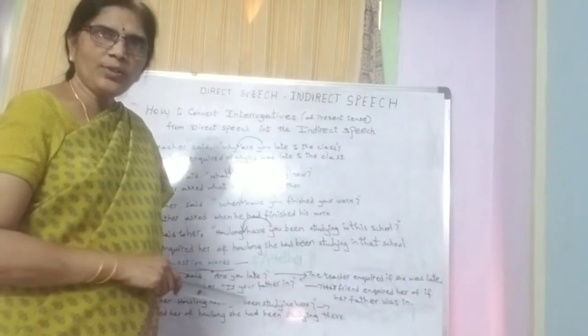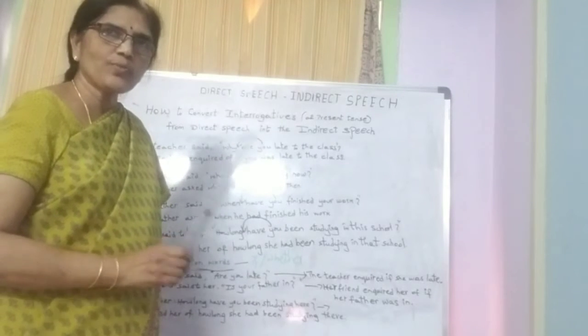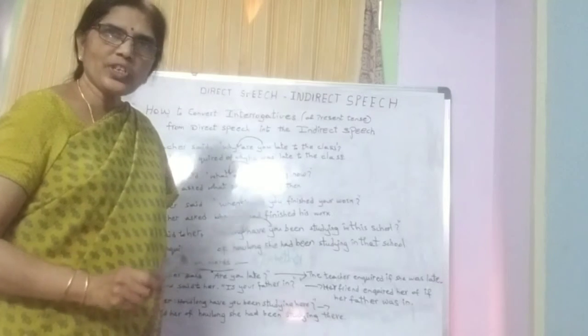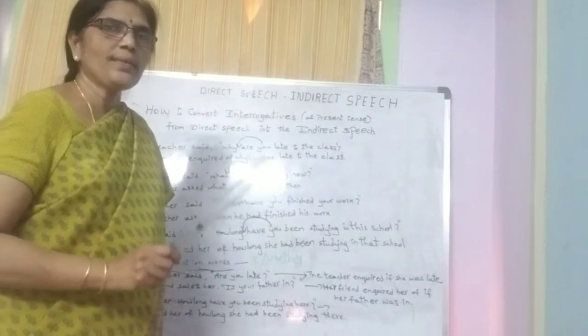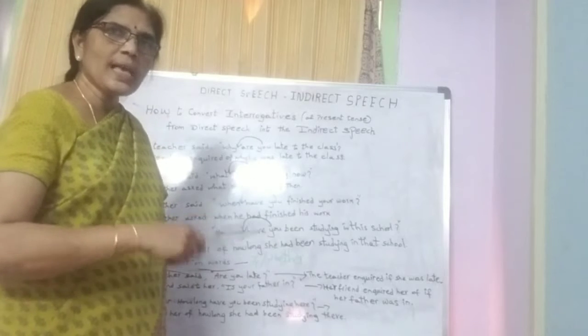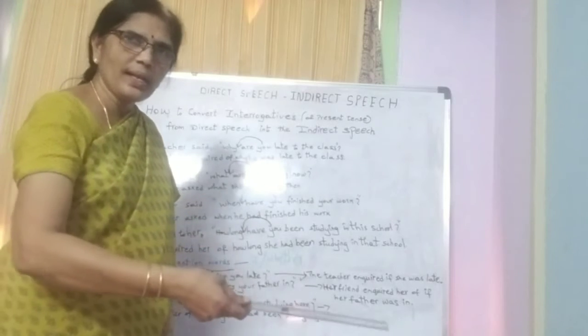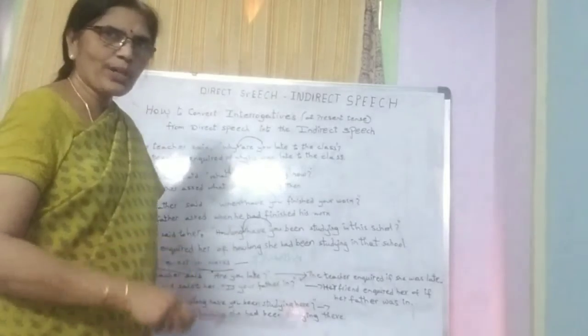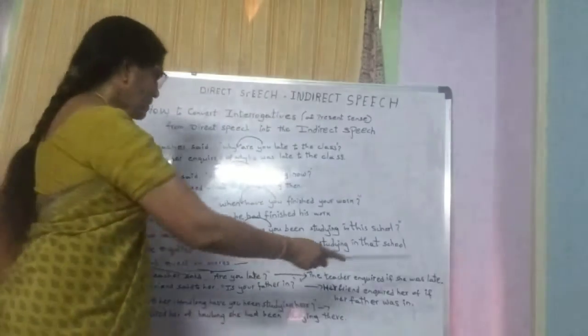While using these helping verbs as question words, we use the conjunction "if" or "whether". You start the statement using "if" or "whether", and next the helping verb comes again in the sentence. We should not delete it. Keep that point in your mind. So, "if she was late".